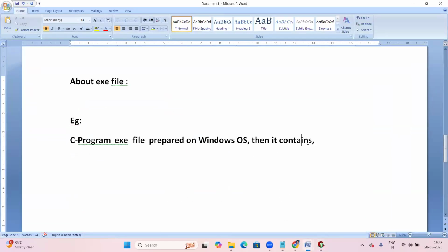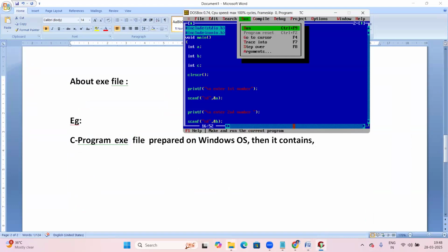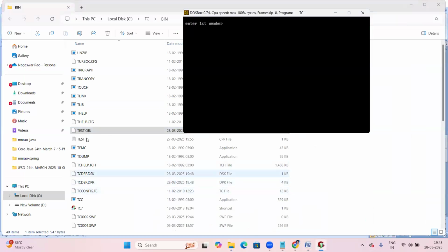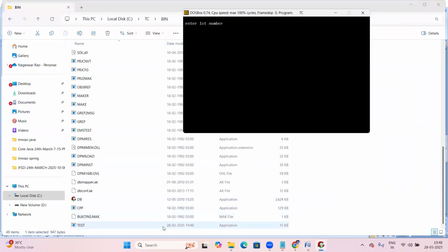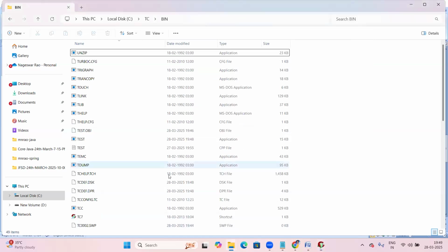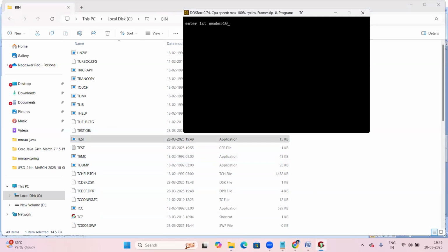Now after compilation, the exe file is created. How is that exe file created? When you try to run this program, first the exe file is created. At the bottom you can see the exe file. For test.cpp, this is the test.exe file. Now this exe file executes. Enter first number 10, enter second number 20, and you get the result.